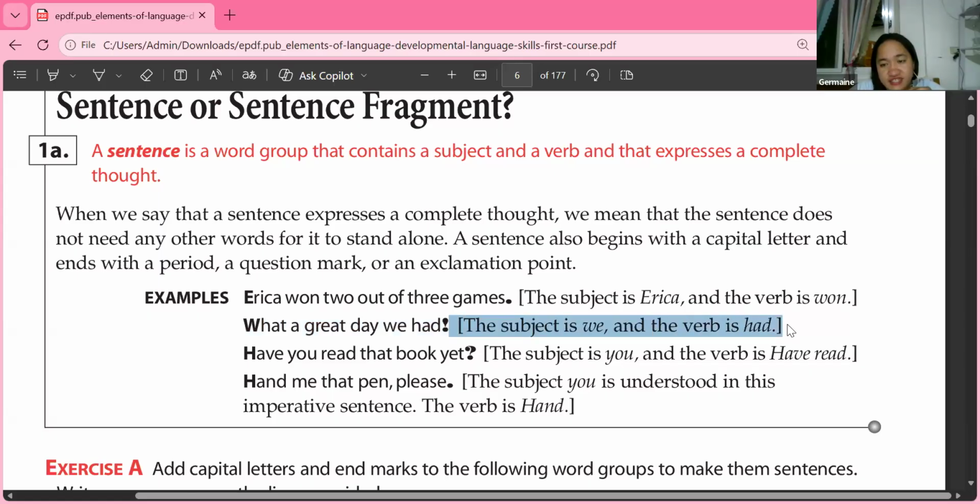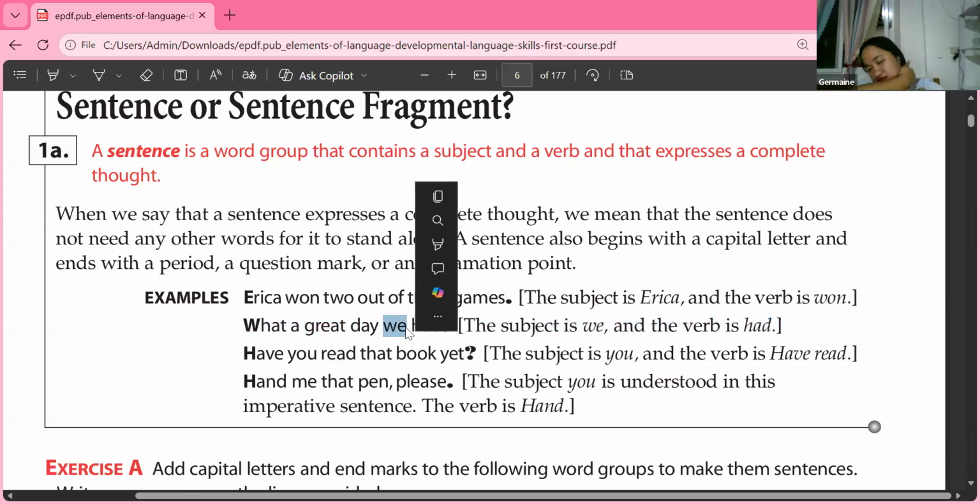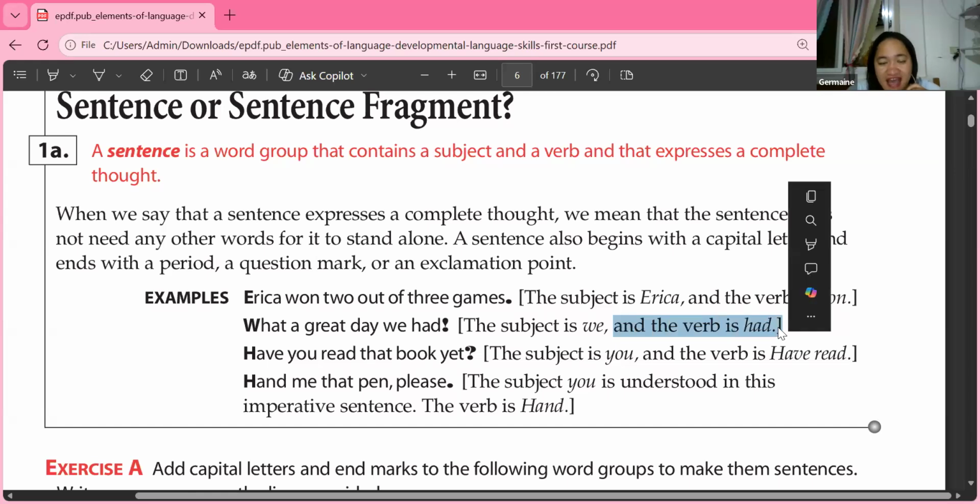The explanation here says the subject in that sentence is we. Okay, who had a great day? It's we. So what happened to us? We had a great day. And the verb in the sentence is had. What is had? It is an example of a be verb. You remember is, are, were, was, had, and have. Those are examples of be verbs. So that is also a complete sentence.